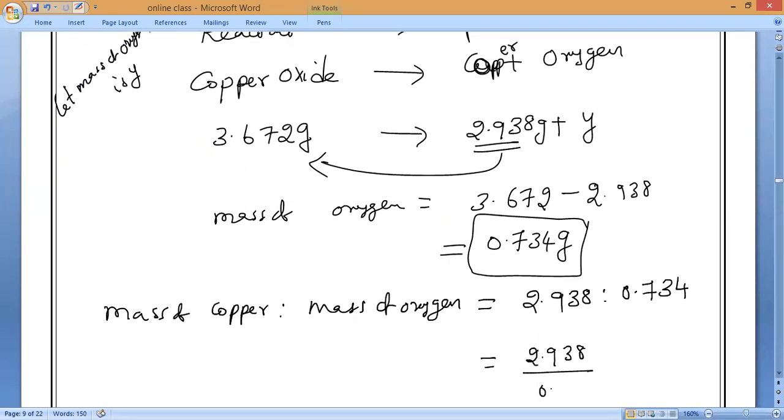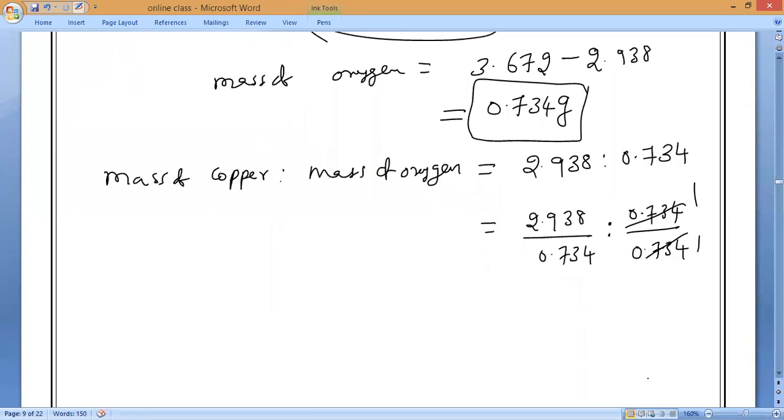2.938 divided by 0.734. I'm just finding the ratio, guys. Whichever way you are comfortable, you can do it. So if I do the division, I will get 1 here. And here, how much will it come? Just check the division and tell me. You'll get directly 4. Yeah, 4:1. So now, is the ratio the same in both cases or not?